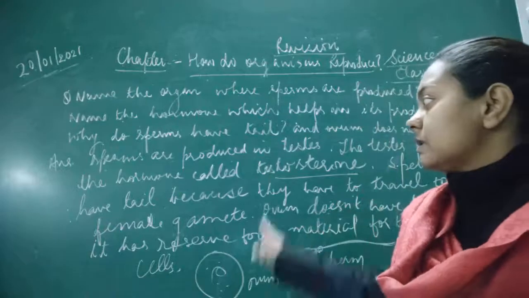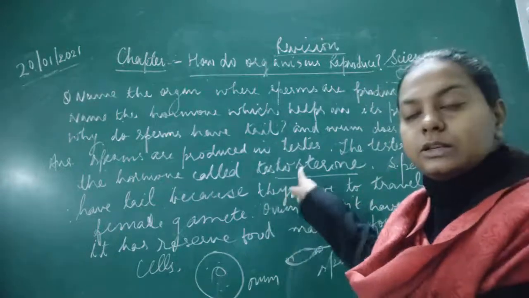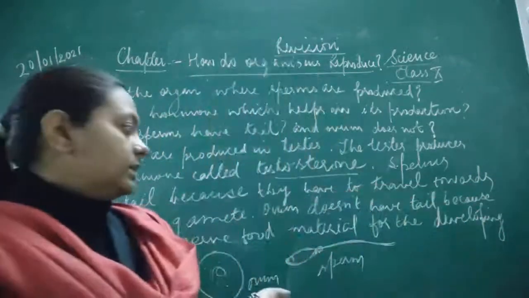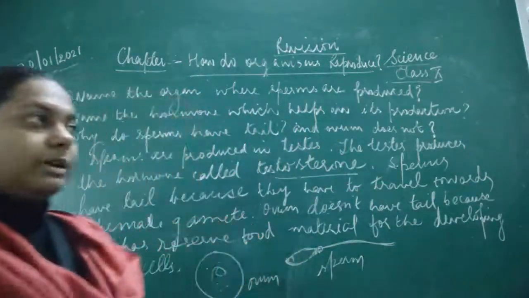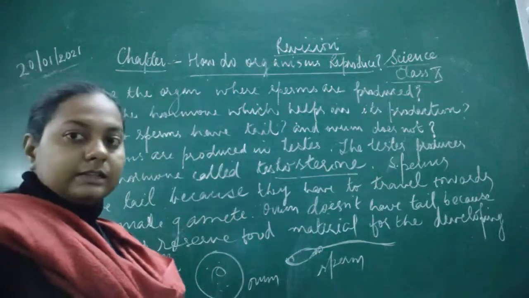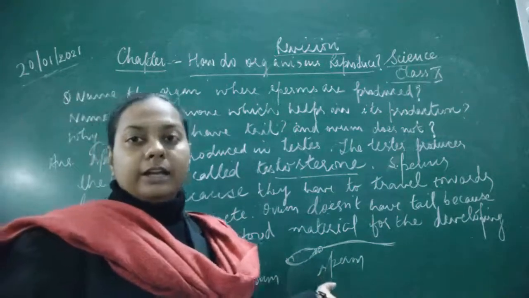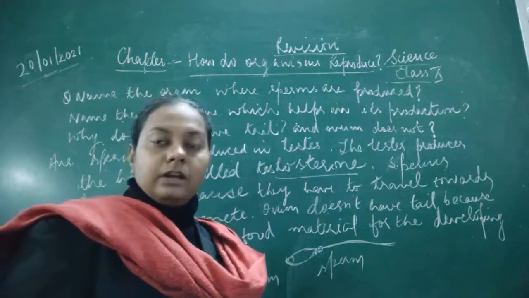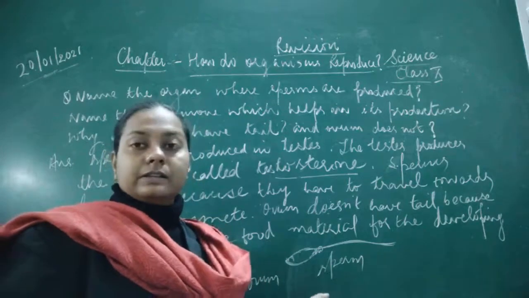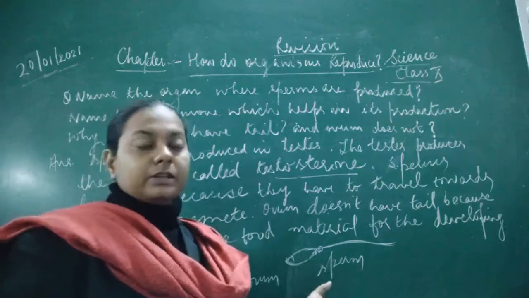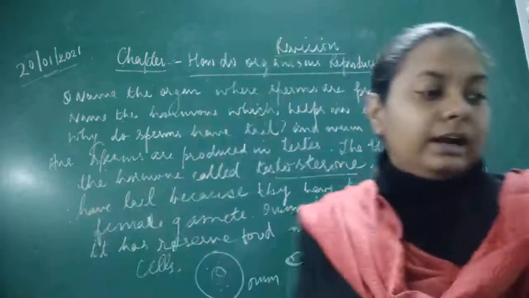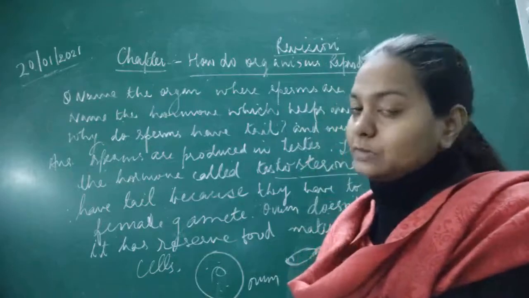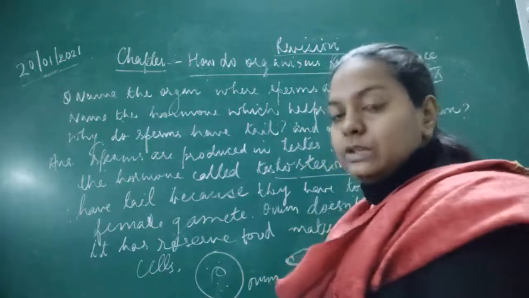Okay, children. The sperm production is under the influence of the hormone called testosterone. And there are structural differences between the male gamete and the female gamete. Female gamete is non-motile, female gamete is spherical in its nature, whereas male gamete is motile. It is having the tail, it has to travel, and it is not spherical in its shape, it is elongated in its shape. Okay, and then only one egg is produced at a time, whereas sperms are produced in a large quantity.